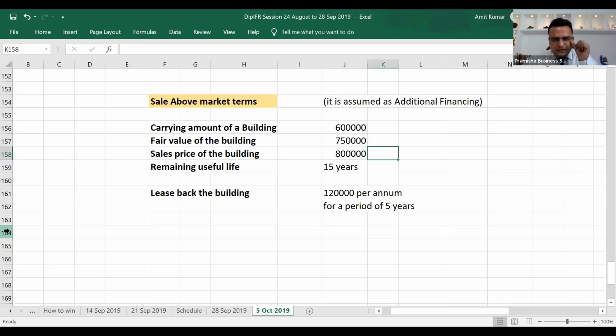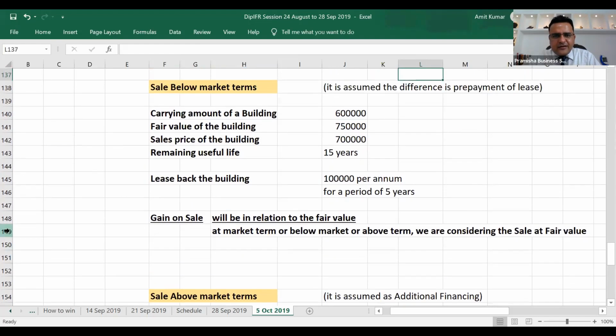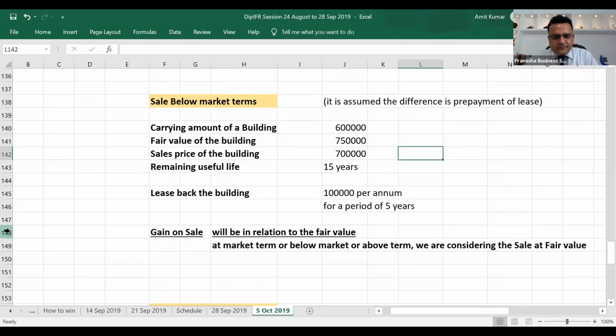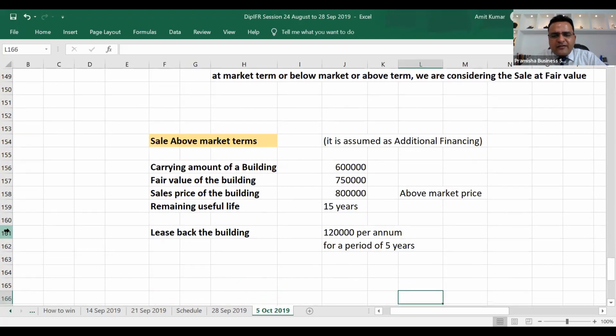Now, if you notice here, the sales price is above market price. In this example, the 7 lakh was below market price. Why would someone agree to sell at below market price and why would someone agree to sell at a higher market price?